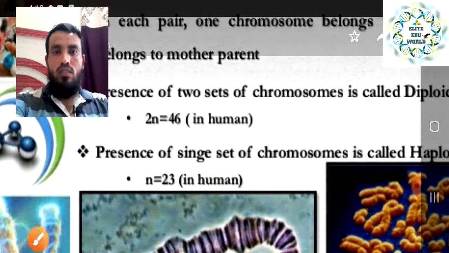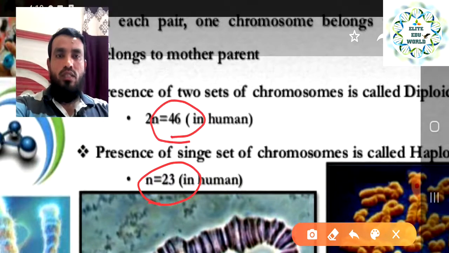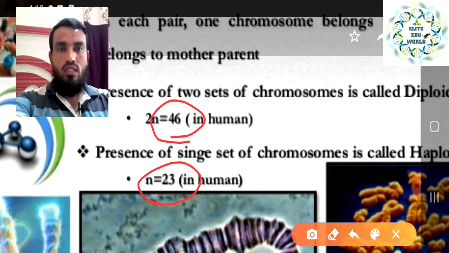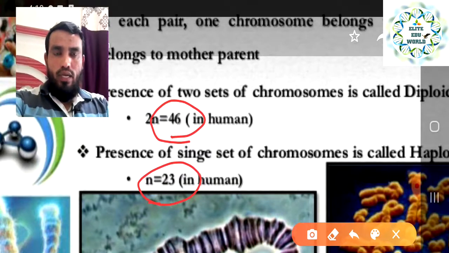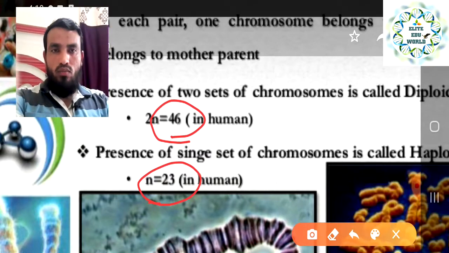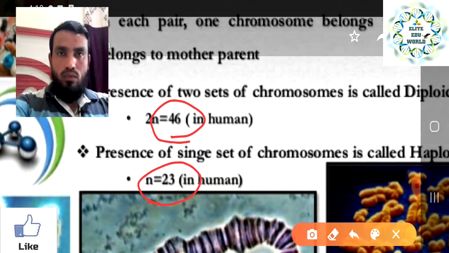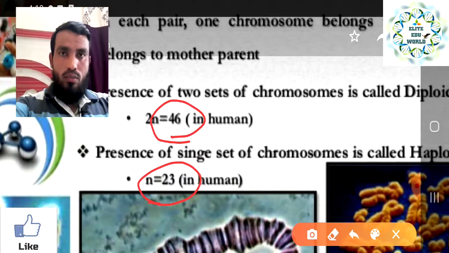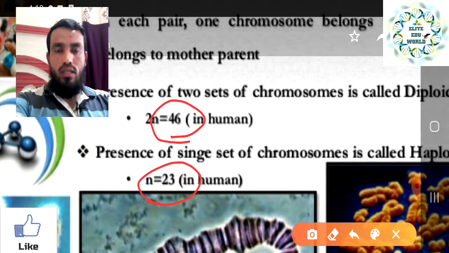In human beings, if you see, we have 23 pairs of chromosomes and 46 chromosomes. If we separate them into singles, that is 46, and in pairs they are 23. Out of the 23 pairs, 22 pairs are called autosomes, and 1 pair is called allosomes, also called the sex chromosome, because that 1 pair is responsible for deciding the sex of the baby in reproduction, when the newborn baby is starting.